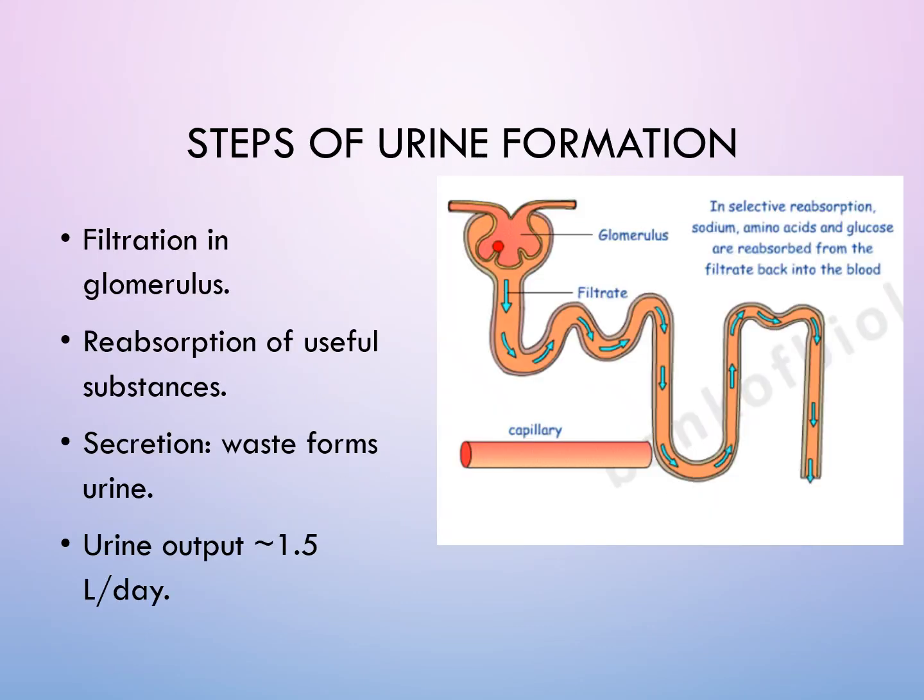Moving ahead, this is the simplified version of the nephron, where you can very clearly see the Bowman's capsule, this cup-like structure. And on top of it is the glomerulus, right?